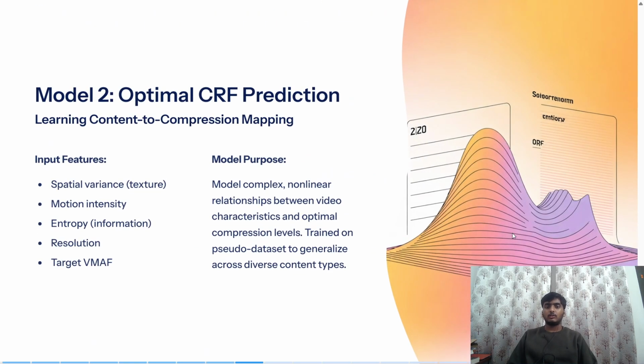The other model is optimal CRF prediction. In this model, you have input features like spatial variance, motion intensity, entropy, resolution, and target VMAF. The purpose of this model is to model complex non-linear relationships between video characteristics and optimal compression levels, trained on the pseudo dataset to generalize across diverse content types.